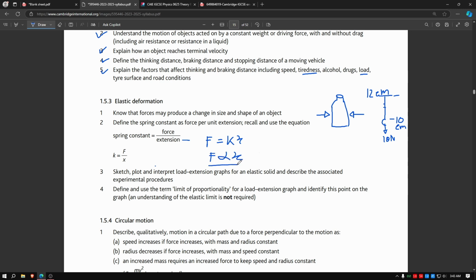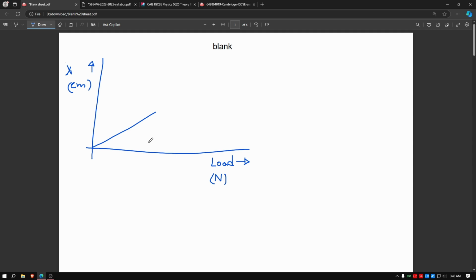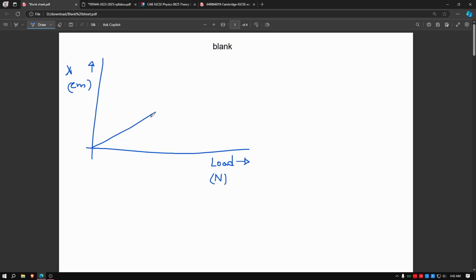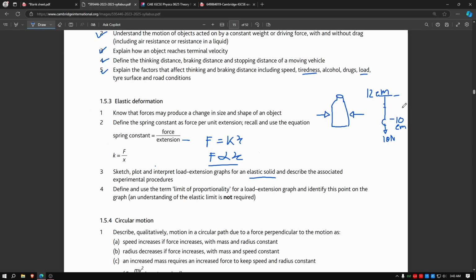So the formula must be this. And for an elastic solid, right? Elastic solid means when you stretch the thing, when there is an extension, if you remove the load, the extension will also go back down. There will be no more extension. So if you remove this 10 Newton load, it will go back to 10 centimeter. This is what they mean by elastic, that it can stretch itself and then come back to its original size.